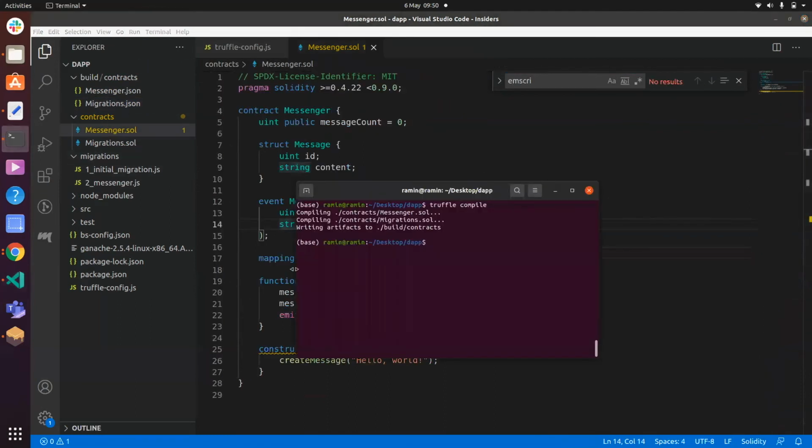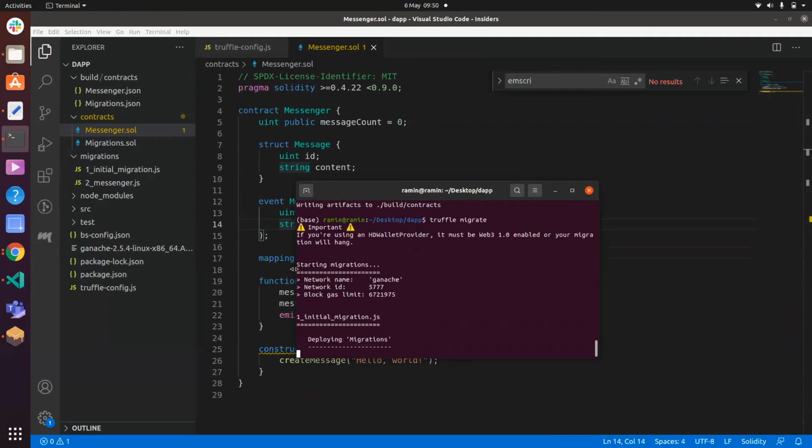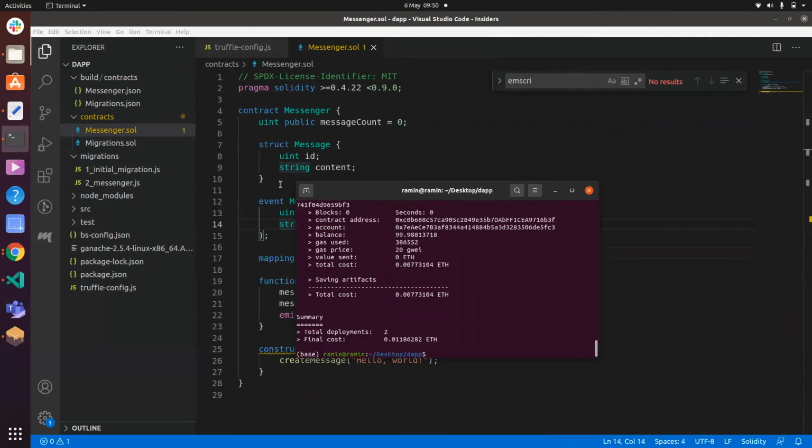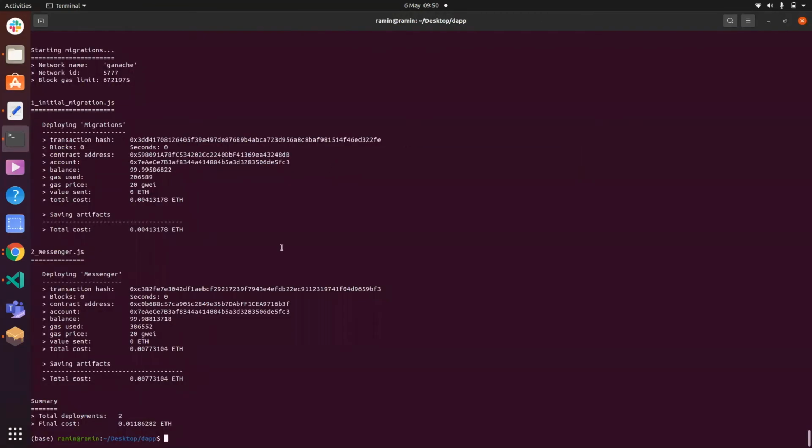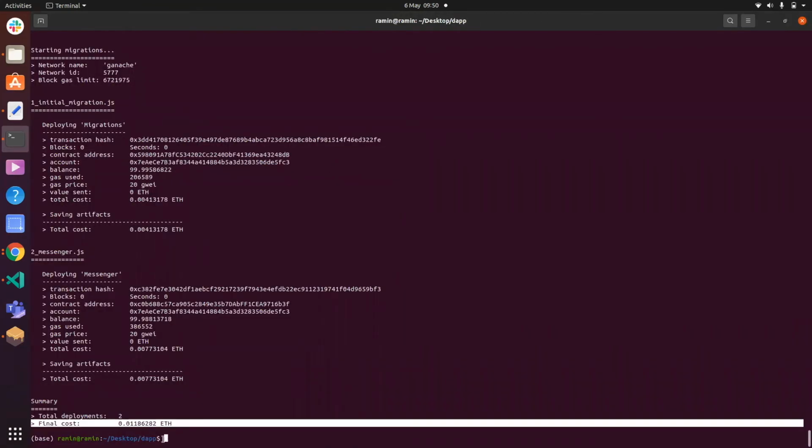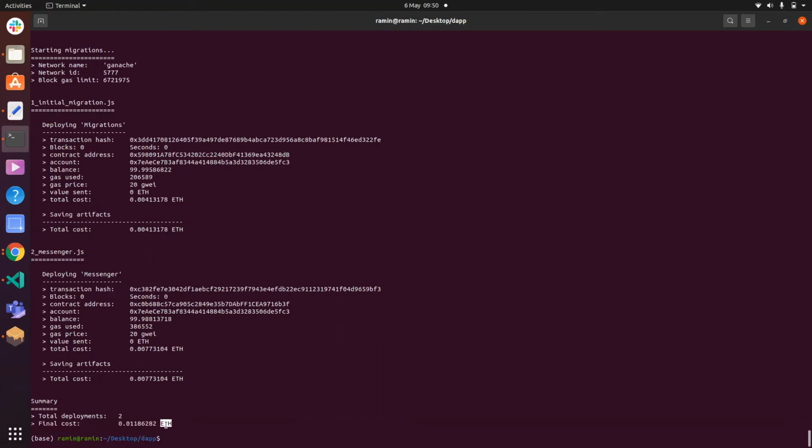Now we actually want to migrate, so we're going to run truffle migrate. And this will migrate our changes to the blockchain. Hopefully it will work. Okay, good, very good. And we see here that the final cost is about 0.01 ethers. And this, of course, is not the real price of ethers, this being local ethers. Otherwise, it would be very expensive.